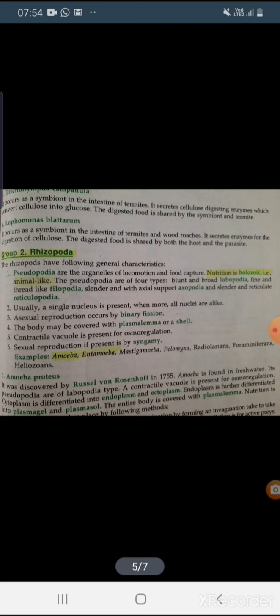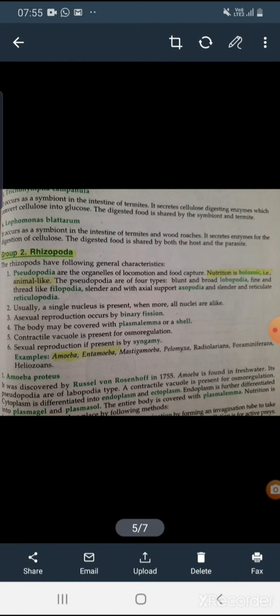If they show sexual reproduction, then they will show syngamy. Syngamy means when the male gamete and female gamete are of same size. Okay, and the body may be covered with plasma lemma or a shell like structure, means outer hard cover is there, that is called plasma lemma. So what are the examples of Rhizopoda? First is the amoeba, entamoeba, all these are the examples of Rhizopoda.